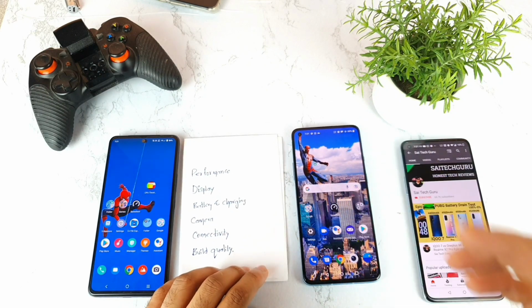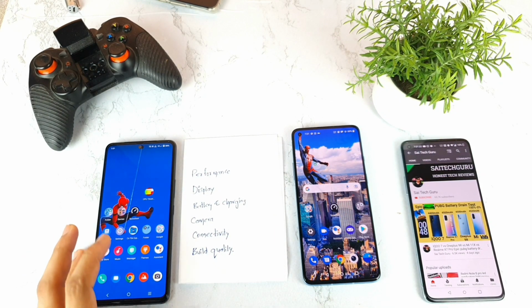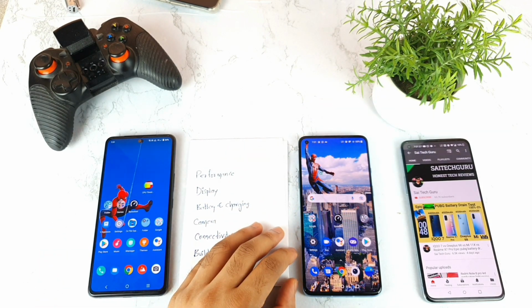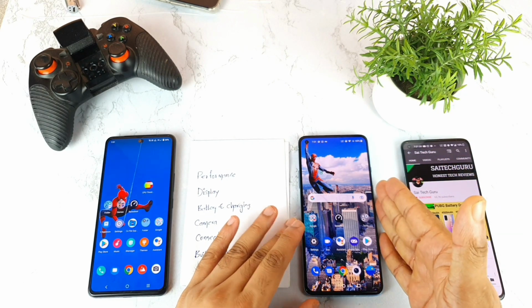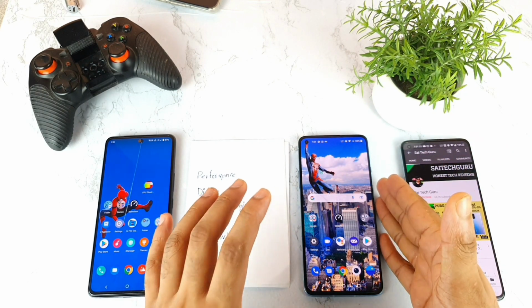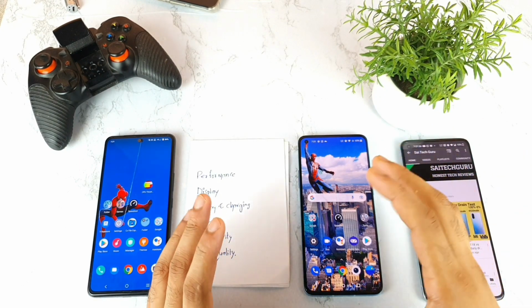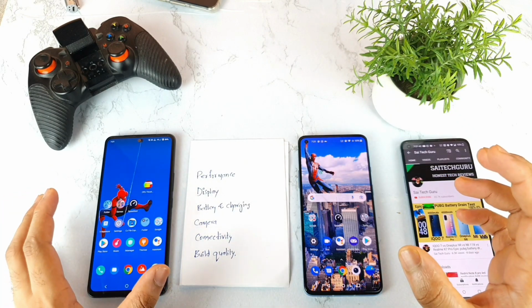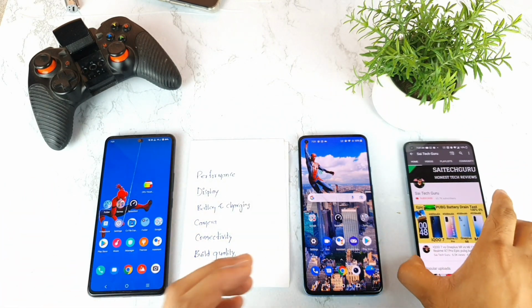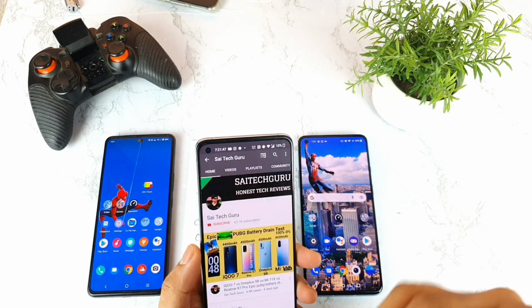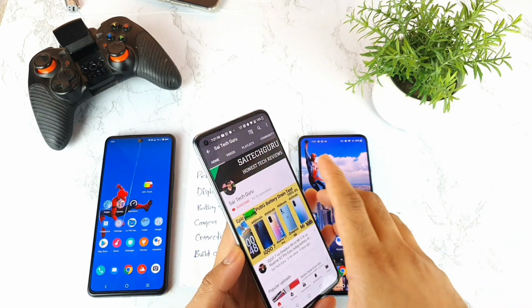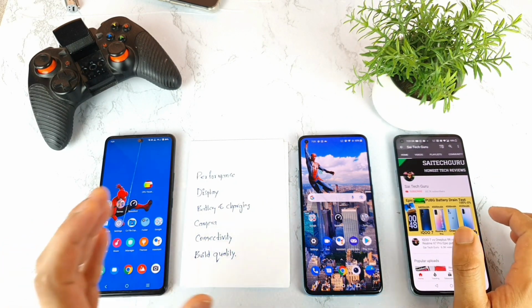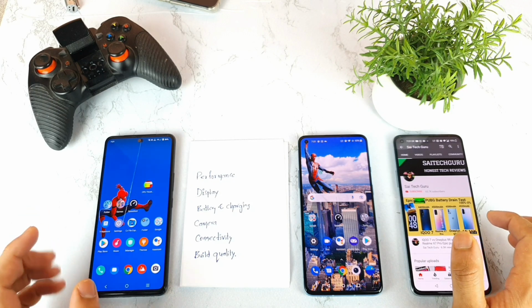And the final verdict: which phone is the best for you? In case you're buying a smartphone for long-term usage, maybe for 3 or 4 years, then definitely prefer the OnePlus 9R. The reason is that the OnePlus updates are slightly better than the IQ device. That is what I felt. But this is my new IQ smartphone, friends, so I cannot complain much. But I'm using the OnePlus 8T from the beginning till now. I did get so many updates, and even right now there's an update which I need to do. So in the software update segment, I trust OnePlus more than the IQ7 smartphone update. That is what I'm trying to say.